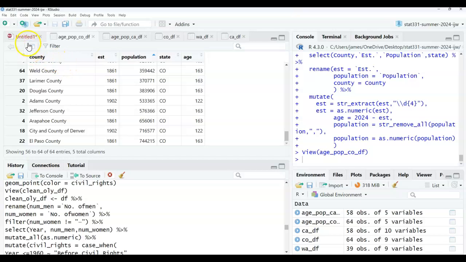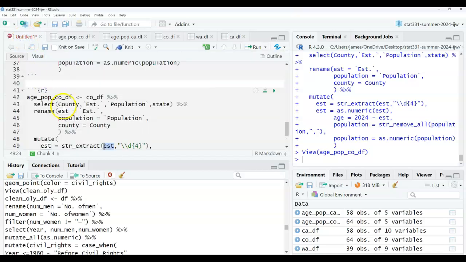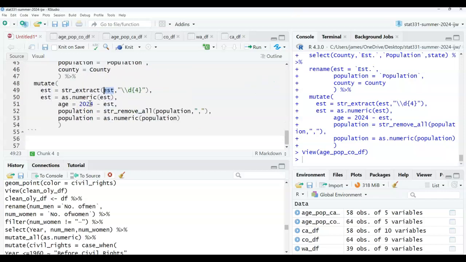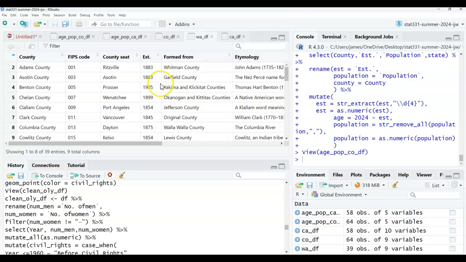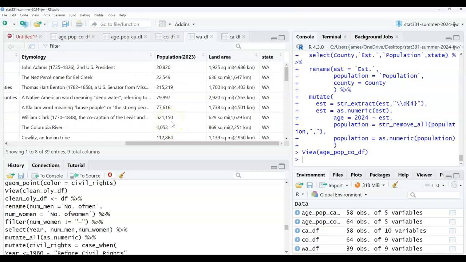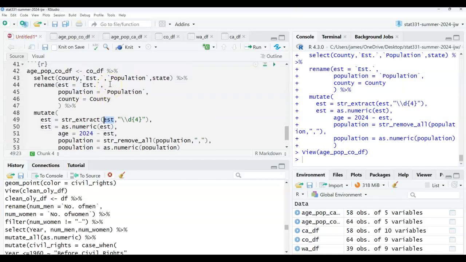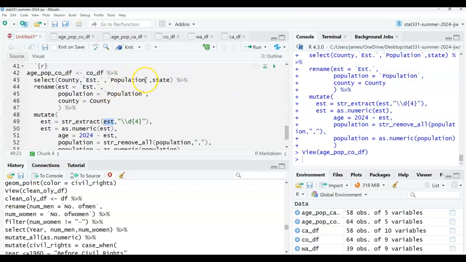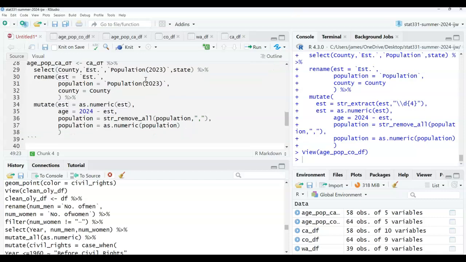The next one I'm going to do is Washington. So we're going to go over time with that one. That's fine. Let's actually look at Washington to see if we're going to have an issue. Okay, good. Should look very similar to California. It has a 2023 in it. I don't know if anyone noticed that I didn't have to have that 2023 in that. Okay, but for Washington, I'm going to have to. So let's go ahead and do that.